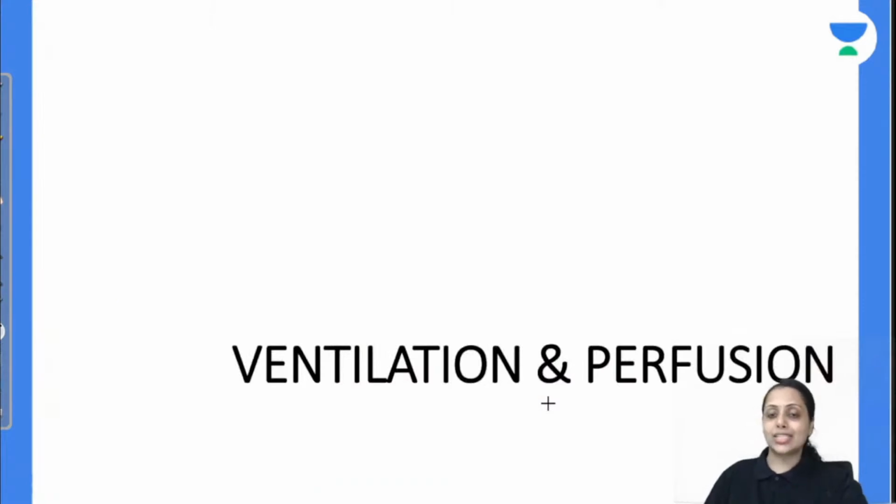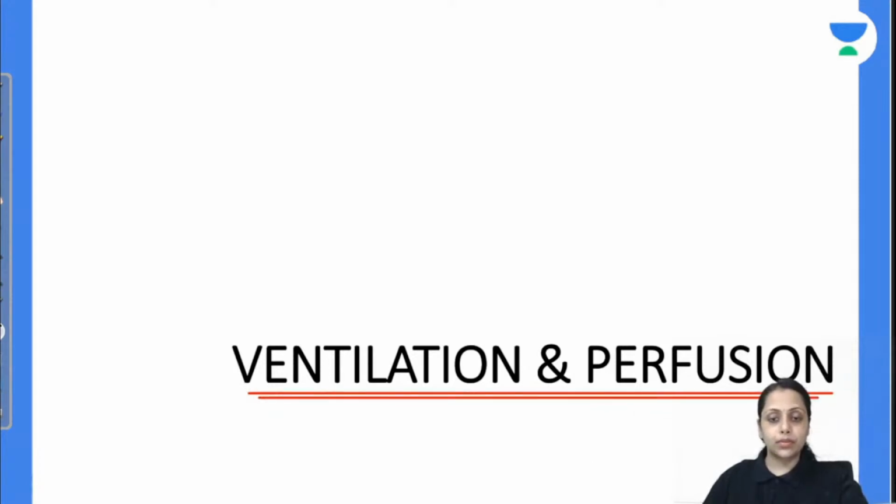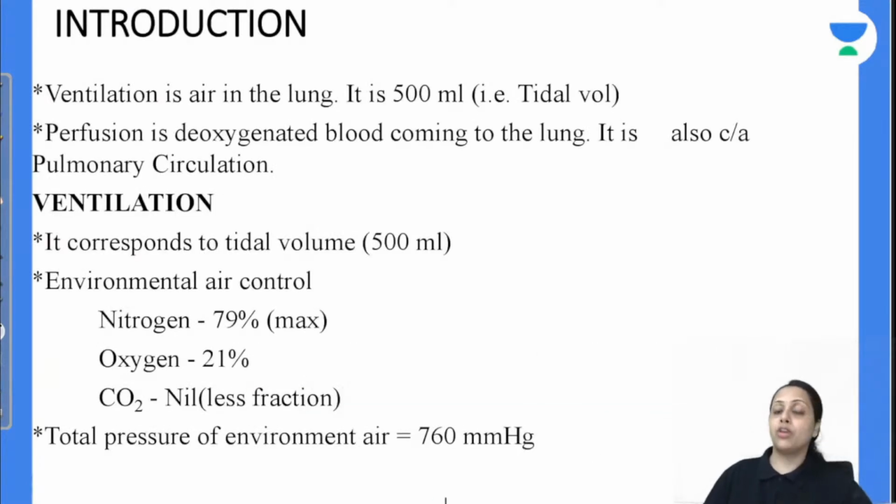Now coming to the next topic, this is also an important one, that is ventilation and perfusion. So first of all, what is ventilation, what is perfusion? Introduction part पे आ जाते हैं। Ventilation, the air in the lung is known as ventilation and this tidal volume is our ventilation. What is perfusion? The deoxygenated blood that is reaching our lungs for oxygenation is known as our perfusion.